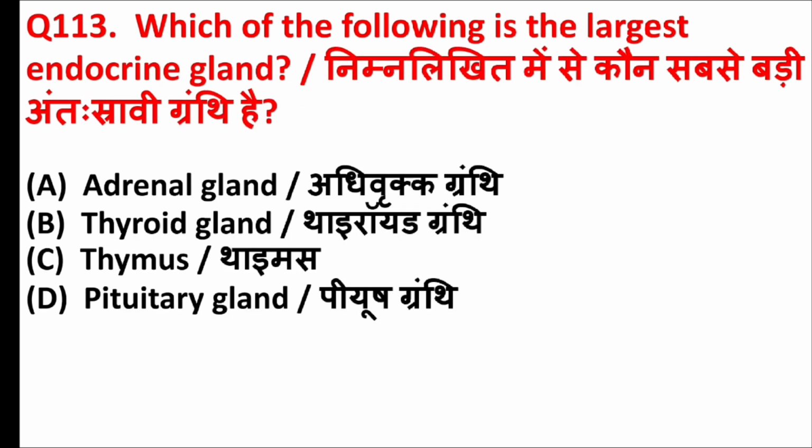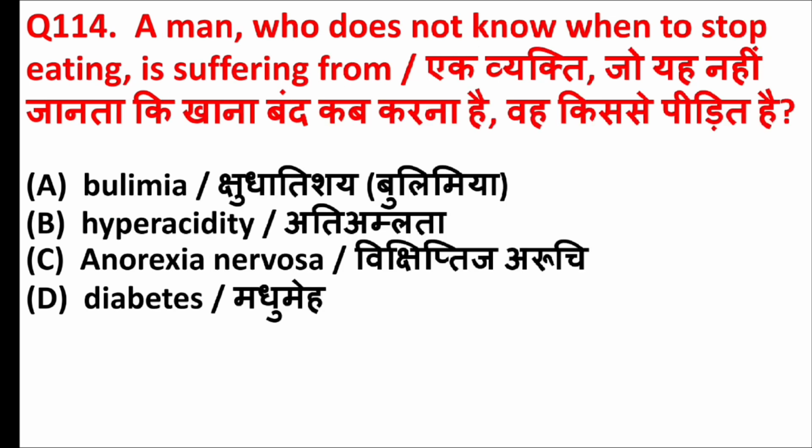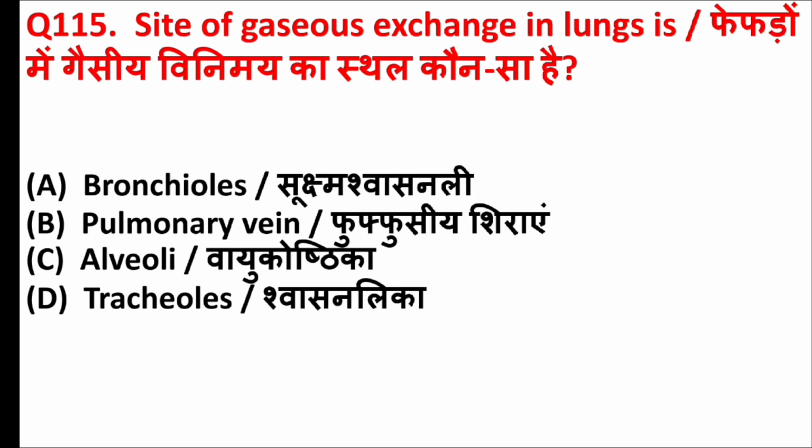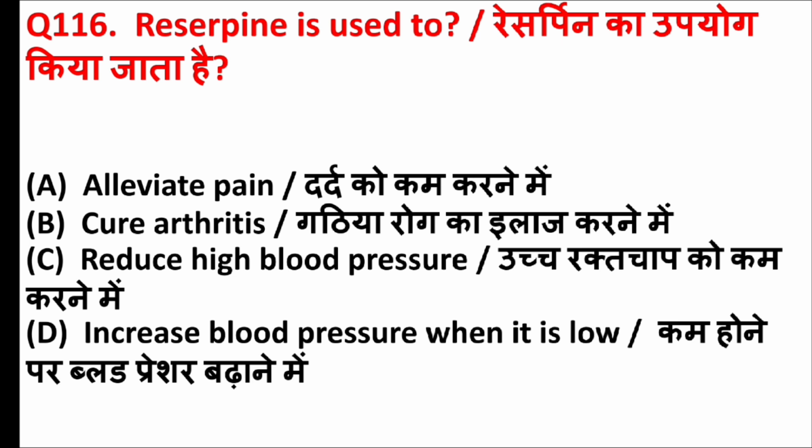Which of the following is the largest endocrine gland? Answer is option B, thyroid gland. A man who does not know when to stop eating is suffering from. Answer is option A, bulimia. Site of gaseous exchange in lungs is. Answer is option C, alveoli. Reserpine is used to. Answer is option C, reduce high blood pressure.